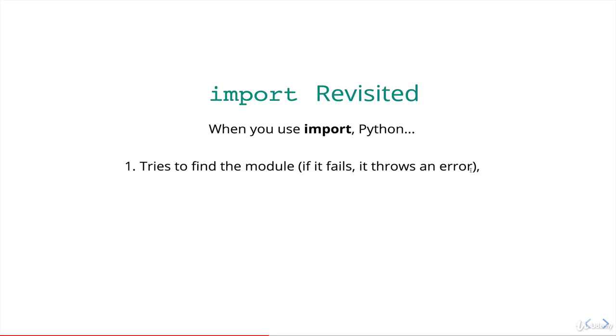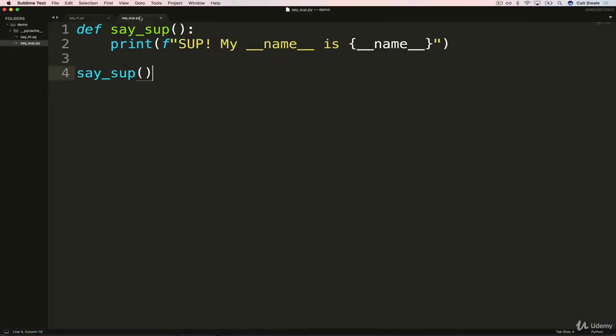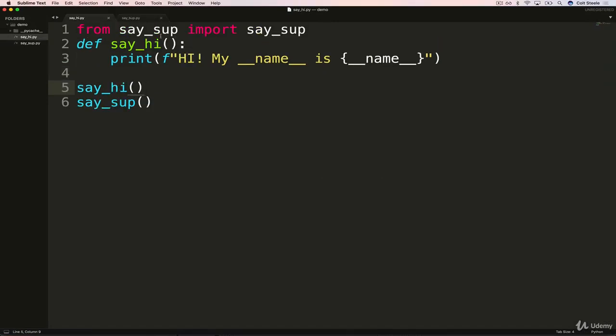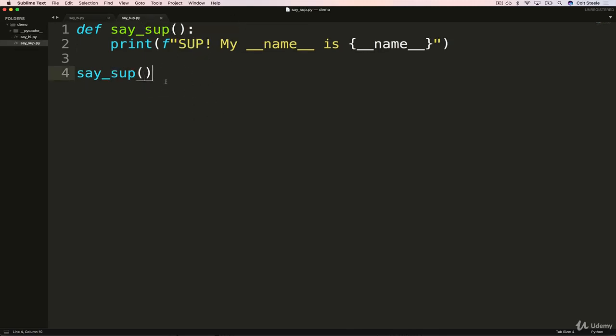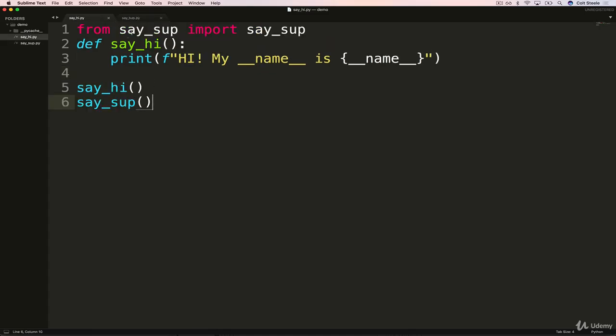But if it does find it, which is what happened in our example, it runs the code inside of the module that's being imported. So inside of saysup, remember I'm calling saysup. So even though I'm only calling it once in this file, this is the only file I'm trying to run, because I'm calling it in this file, the first thing that happens is Python says, okay, I'm looking for saysup. Oh, I found it. I've got to execute it. So it runs that file. And then it sees, oh, he also wants me to do say hi, and now I'll say sup again.